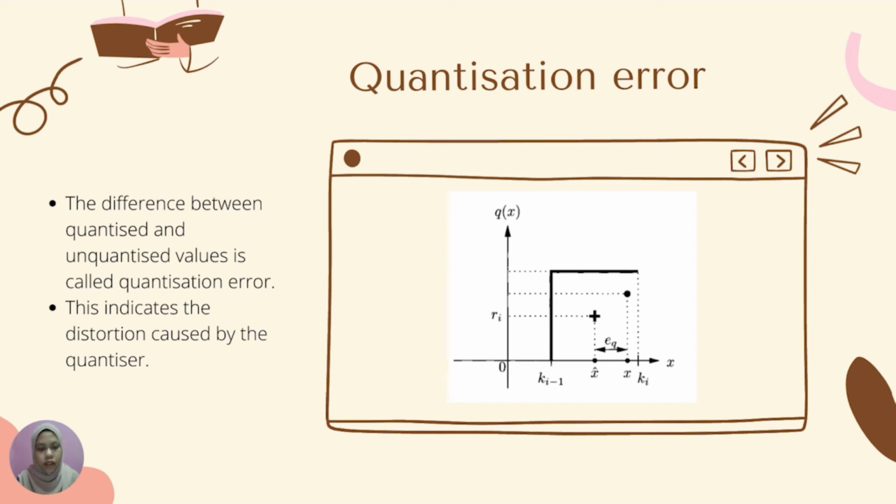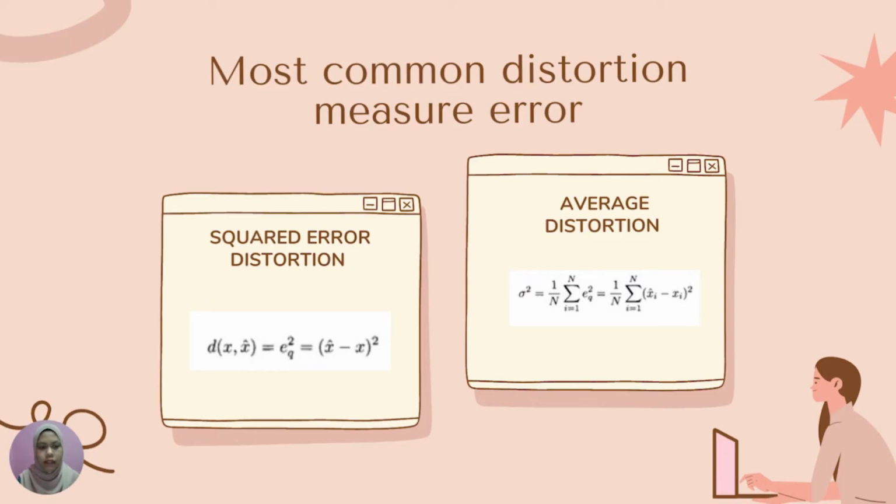Okay, so this is the figure that shows a quantization error e_q between the original sample value and the value produced by the quantizer. Okay, this is the most common distortion measure of error. We have square error distortion and average distortion. The most common distortion method is the square error distortion for each error. The mean square error distortion is used to measure the average distortion for the quantizer.